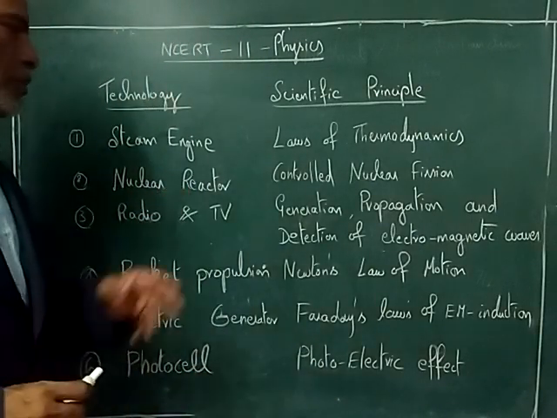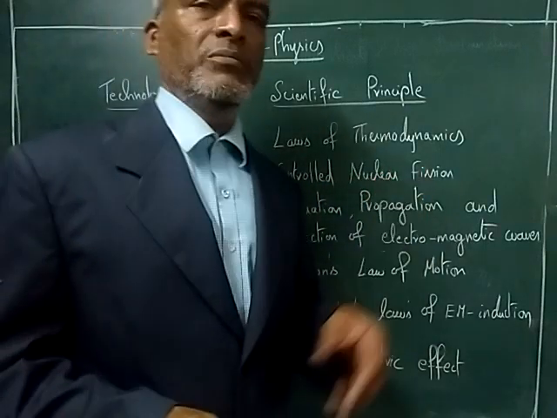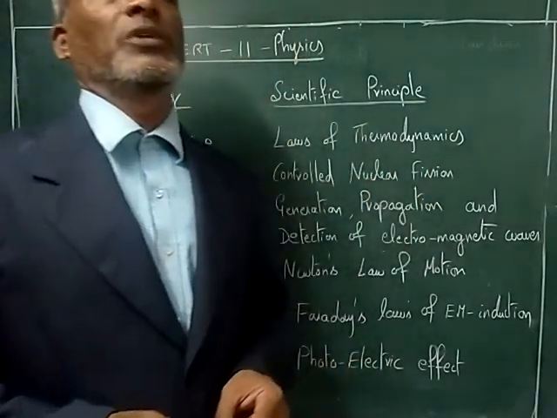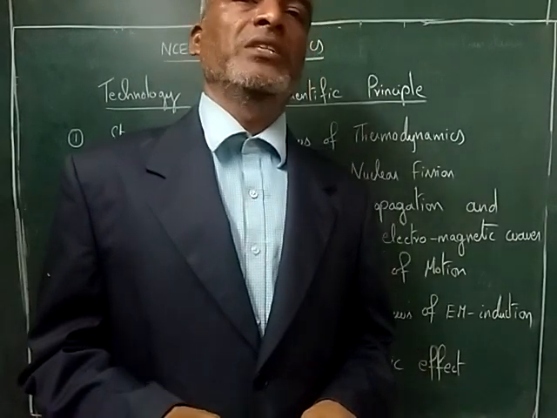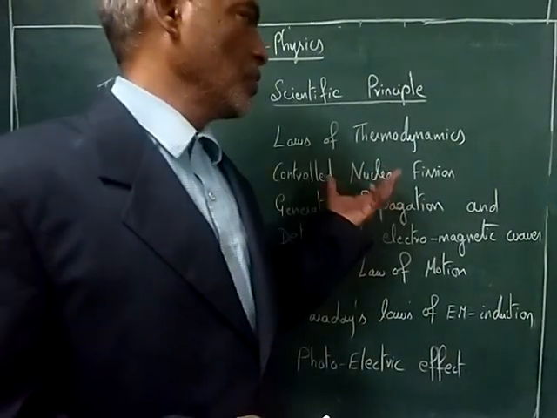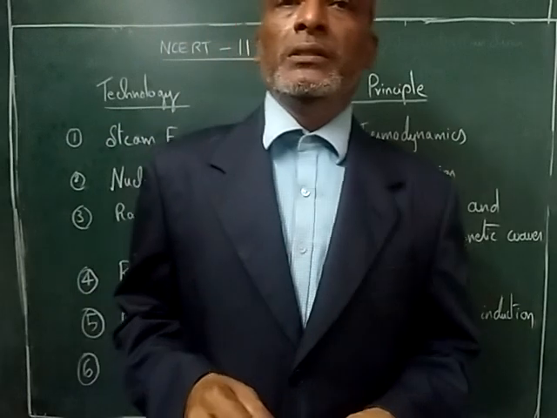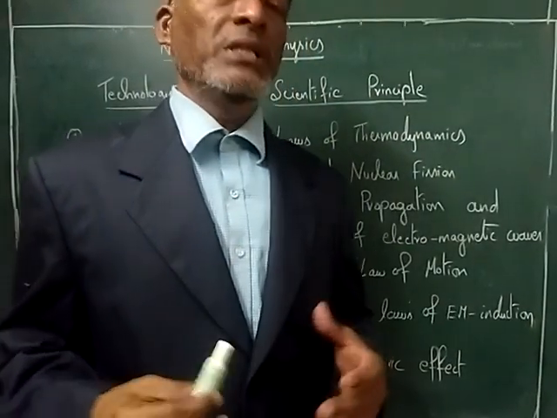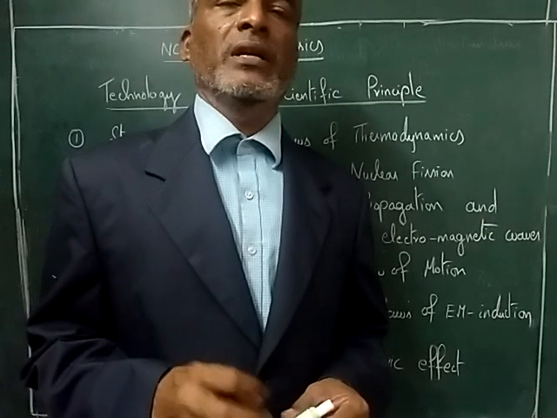Next is nuclear reactor. Here we say controlled nuclear fission, because if we don't control nuclear fission, it leads into a highly dangerous situation. So it should be controlled, this word is important. See, when we invent something, the principle should be used correctly.